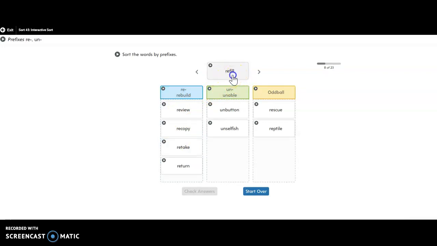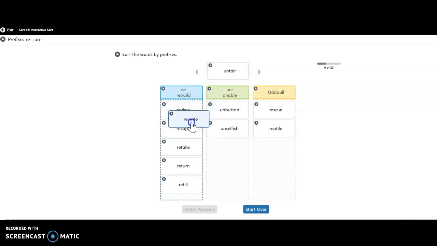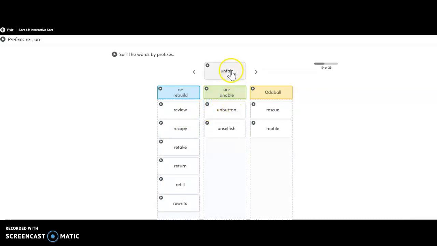Refill, to fill something again, to fill it back up. Rewrite, to write it again. Unfair, the opposite of fair. Unkind, the opposite of kind. Unhappy, not happy.